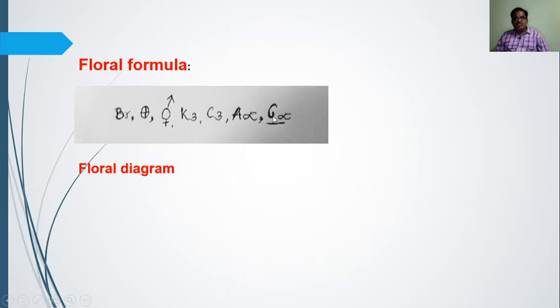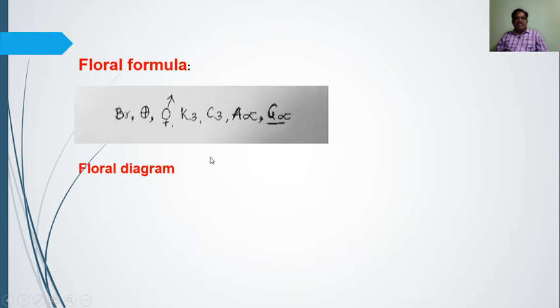Then the gynoecium, again carpels or gynoecium are many, and the ovary is superior, which means the flower is hypogynous. The gynoecium is above and the remaining floral whorls are below that, so it is known as ovary superior. So when we try to read the floral formula: bracteate, actinomorphic, bisexual, calyx 3, polysepalous, corolla 3, polypetalous, androecium stamens many, indefinite we can say, and gynoecium carpels many, and ovary is superior. This is the way of the floral formula.